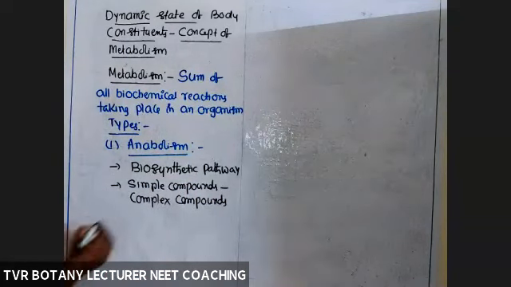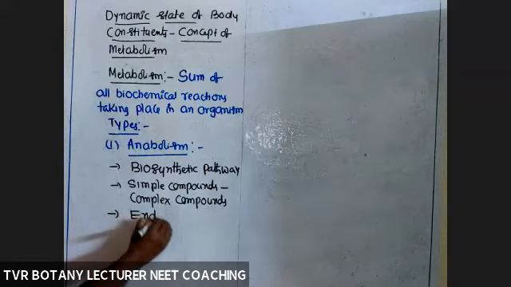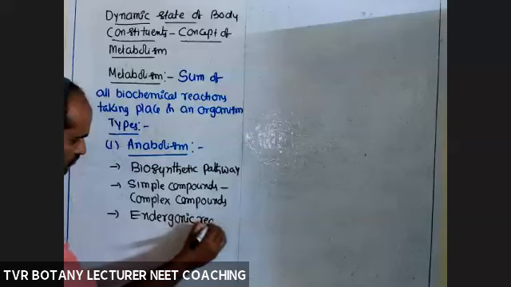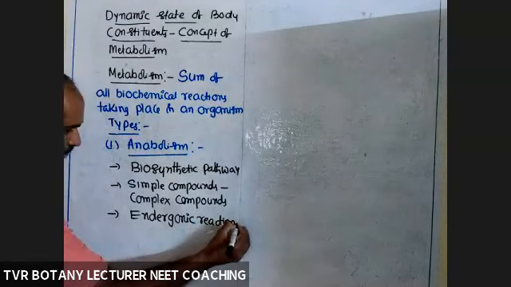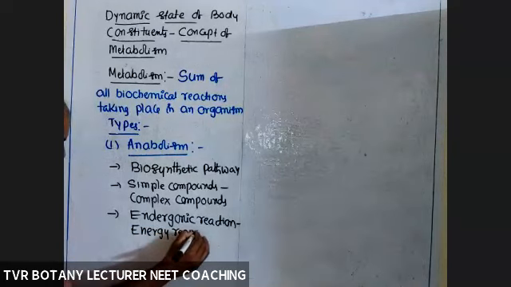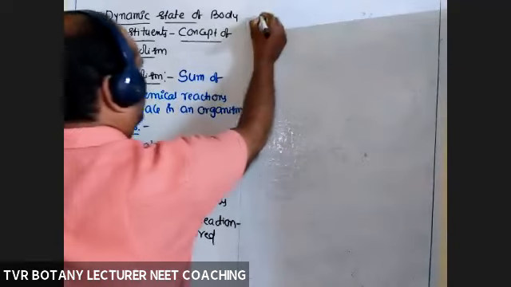Next, it is an endergonic reaction, an energy consuming reaction, energy dependent. Energy is required for anabolic reactions. So what are the examples?